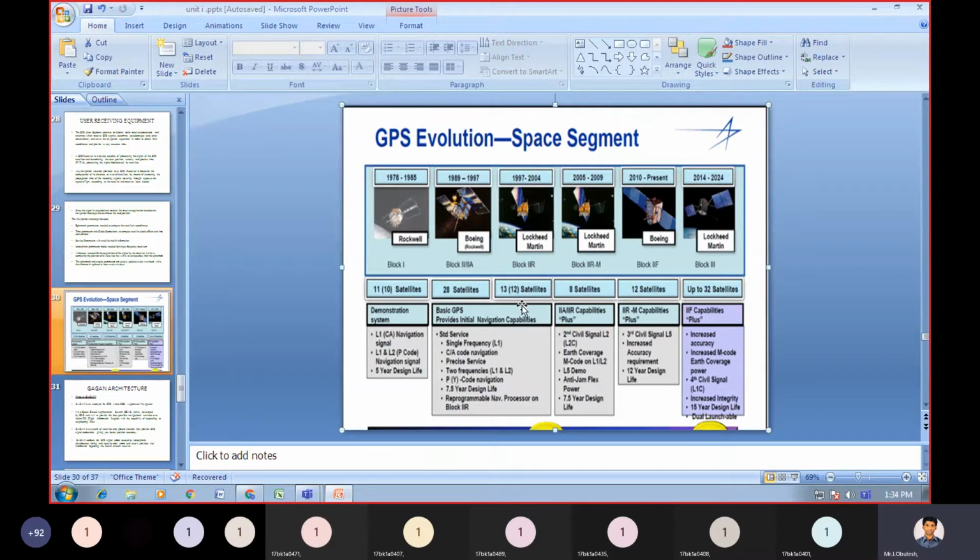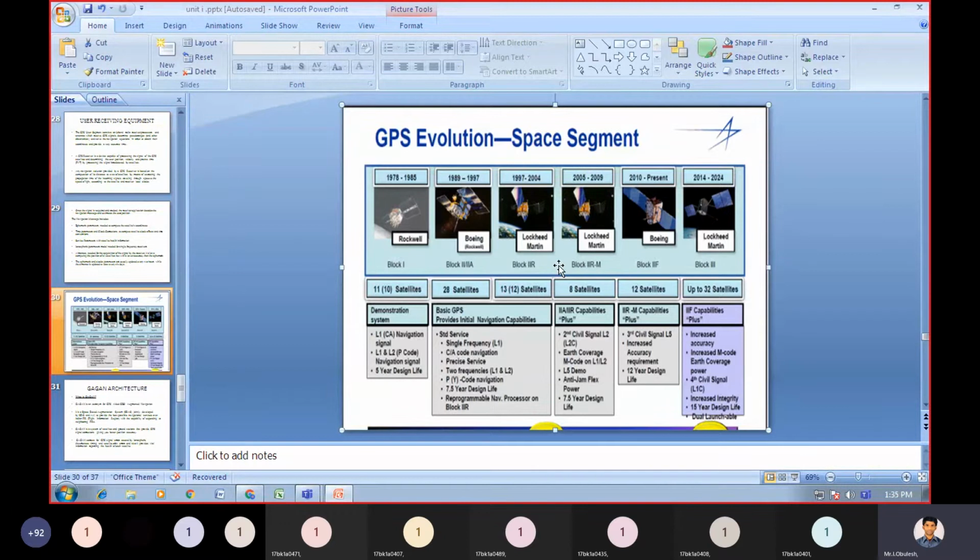Coming to the third one, Lockheed Martin from 1997 to 2004. In this, we have 13 satellites. Out of 13, we are able to use only 12. So that description is the same. There is no change in that. We have a single frequency L1, and here we have 2 carrier frequencies L1 and L2. P code navigation. This valid time is 7.5 years. This is reprogrammable also.